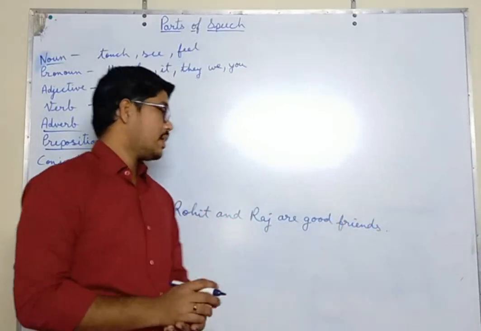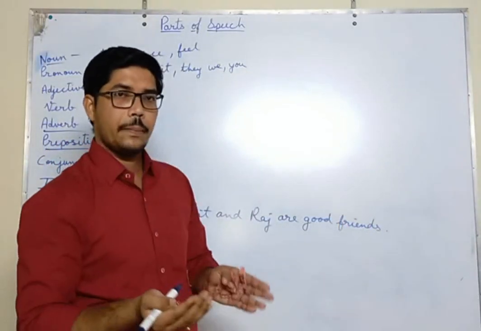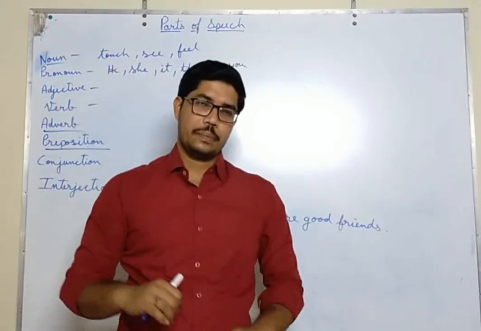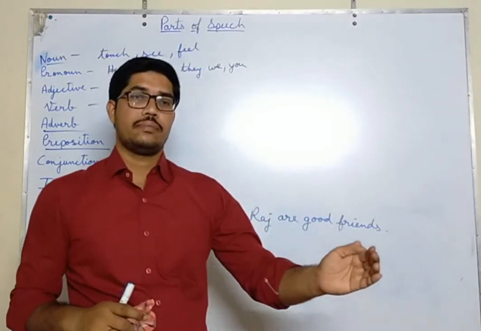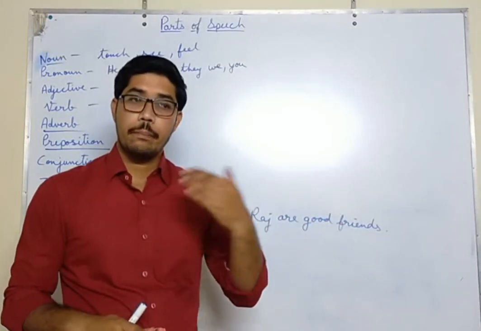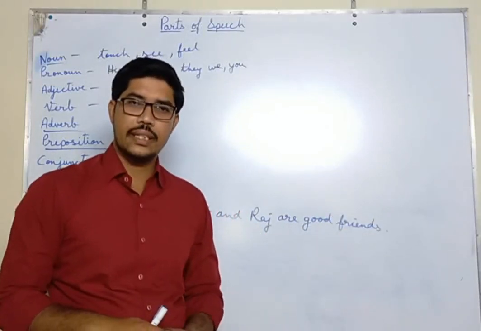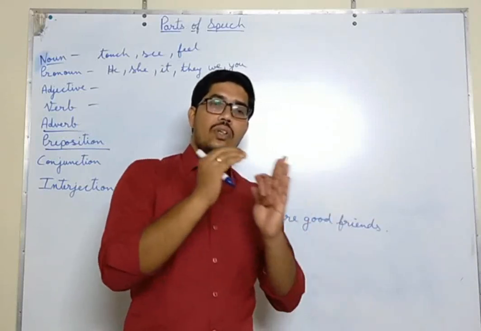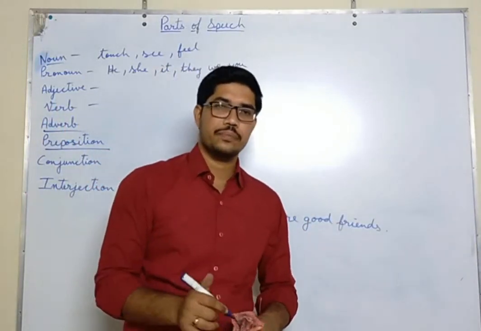These all are conjunctions. Like I was absent in the school because I was down with fever. I was unable to complete the project because I was not well. Is it clear? So a word that joins two sentences or two words is called conjunction.